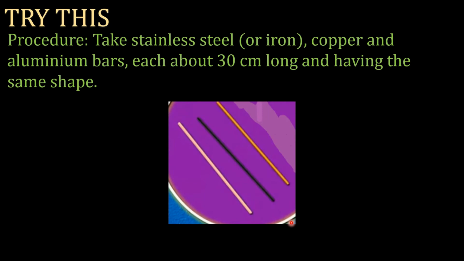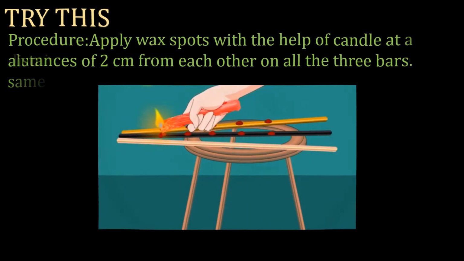Students, take stainless steel or iron, copper and aluminium bars, each about 30 cm long and having the same shape. Apply wax spots with the help of a candle at a distance of 2 cm from each other on all the 3 bars.